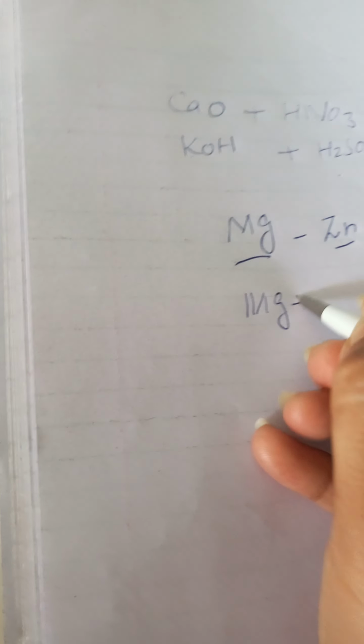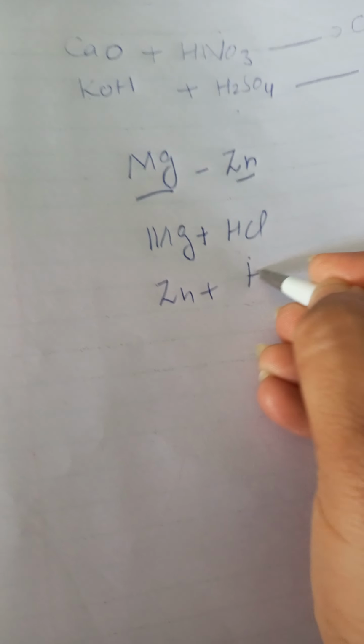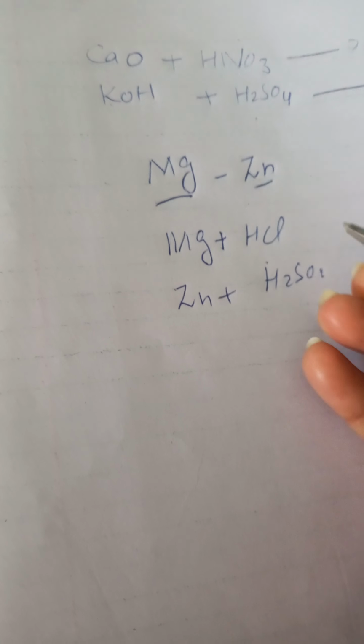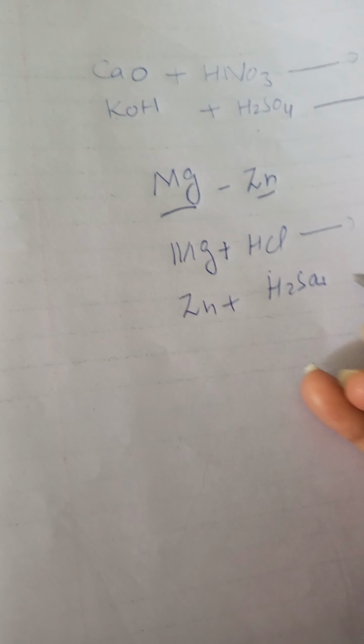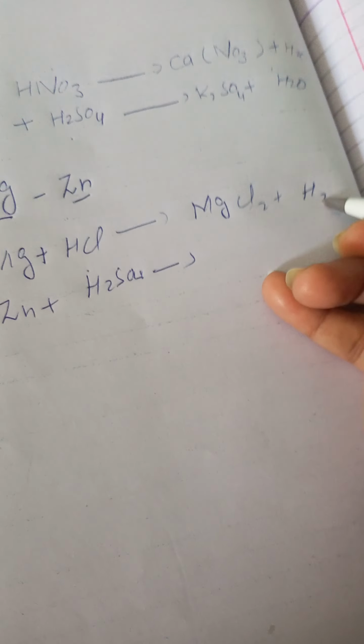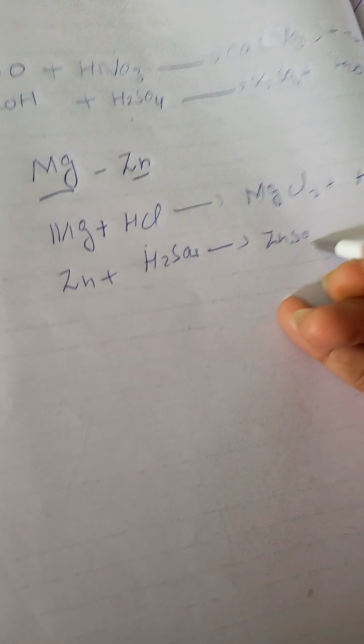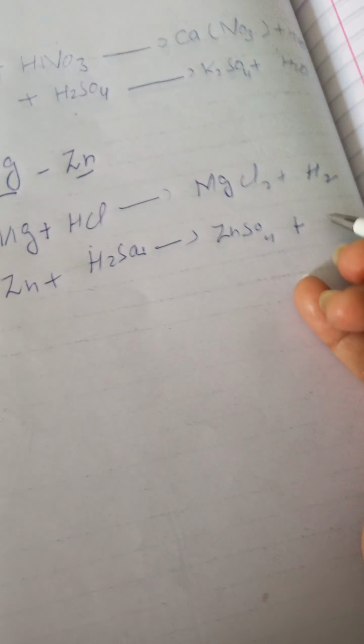Magnesium reacts with HCl, hydrochloric acid, and zinc reacts with sulfuric acid, H2SO4. We did their reactions: it becomes MgCl2 plus hydrogen, and zinc sulfate with hydrogen.